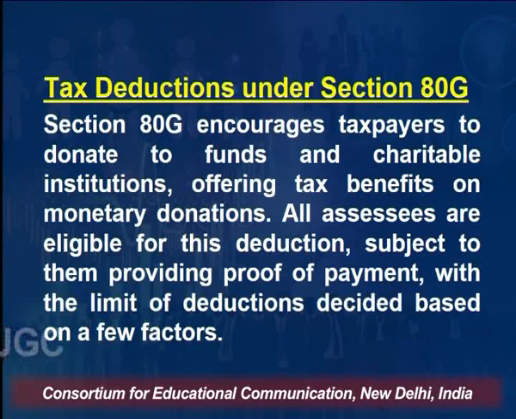So, all assessees are eligible for this deduction, subject to them providing proof of payment, with a limit of deduction decided based on a few factors. Means there are different types of institutions. If you give donation to these institutions, the limit is set by the government, right?